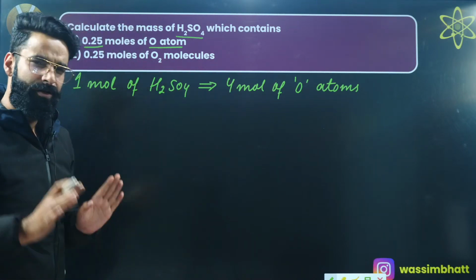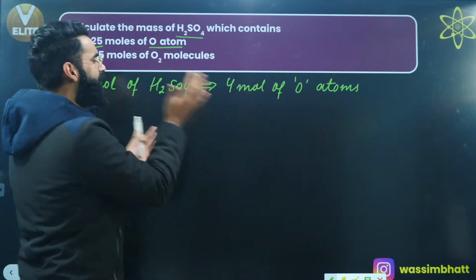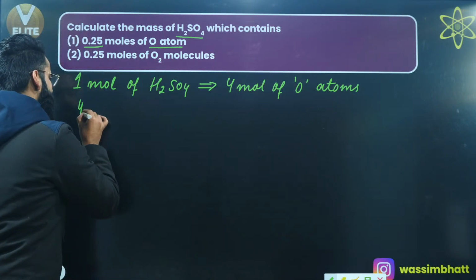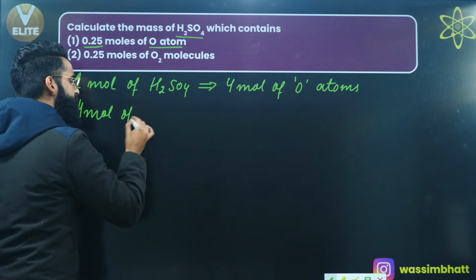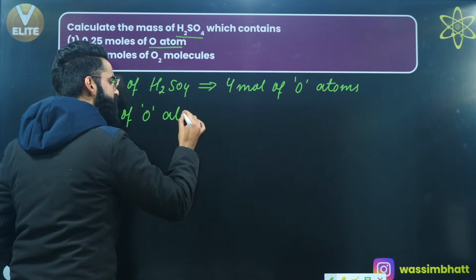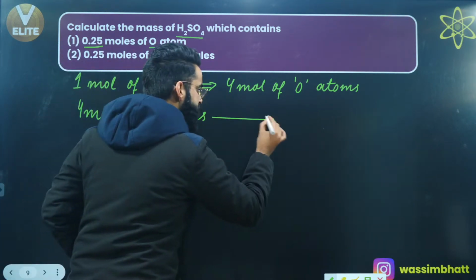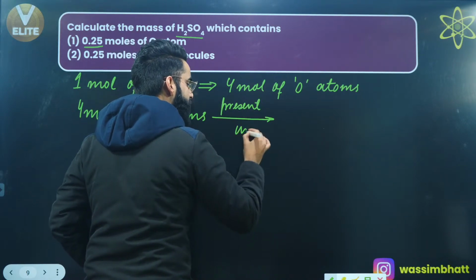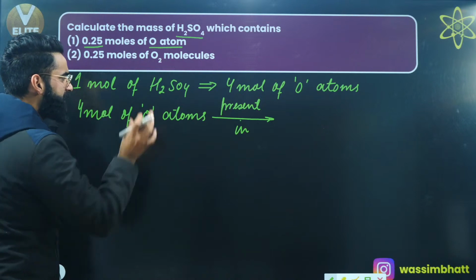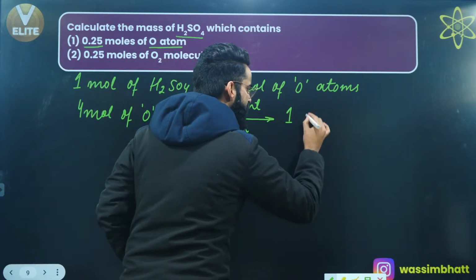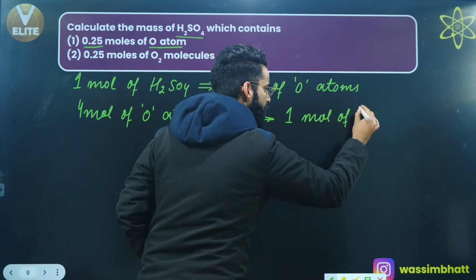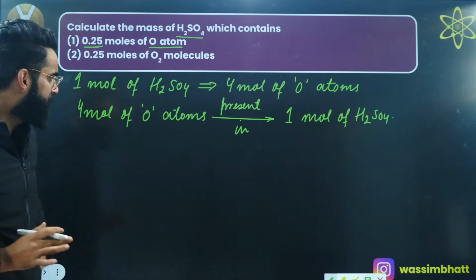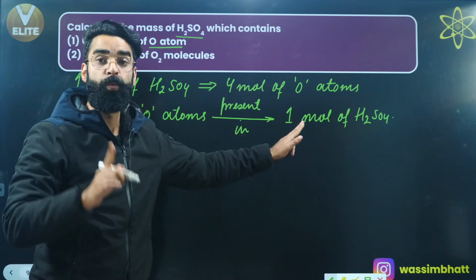If I reverse the statement, can I say 4 moles of oxygen atoms are present in 1 mole of H2SO4? Absolutely I can say something like this.